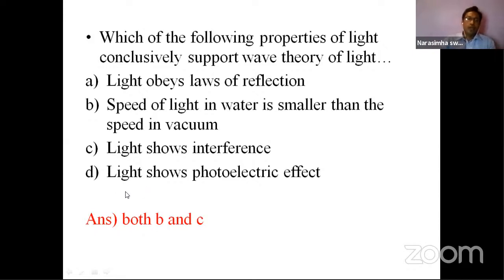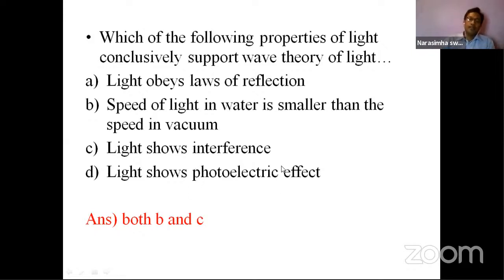And coming to the option, light shows the photoelectric effect. We know that when a photon is incident on a metal surface, electrons are ejected out. That is the statement of the photoelectric effect. According to Maxwell, light consists of photons, packets of energy.